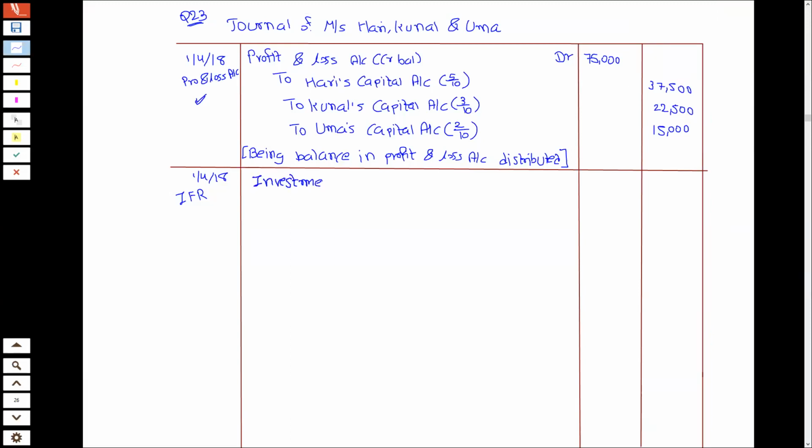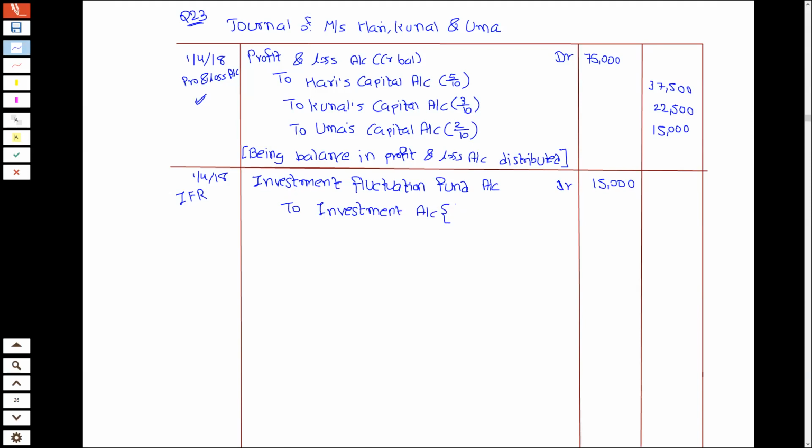Distribute करना है. So I will write investment fluctuation fund account debit 15,000 and to investment account. Now why investment?